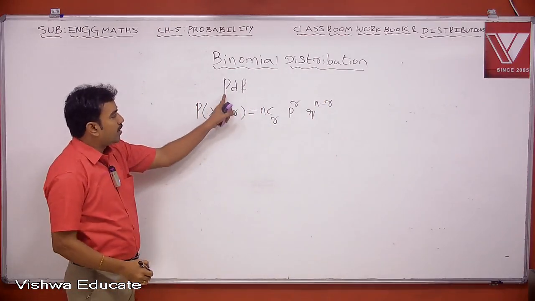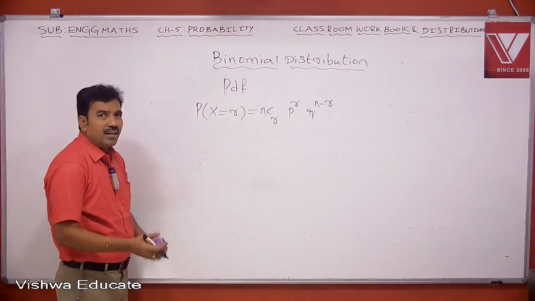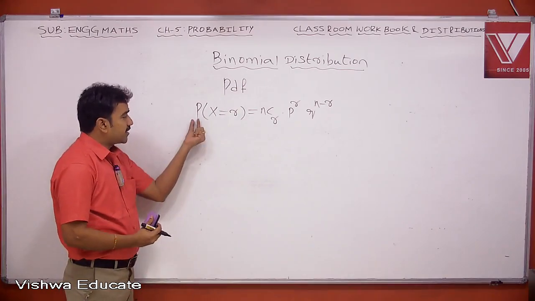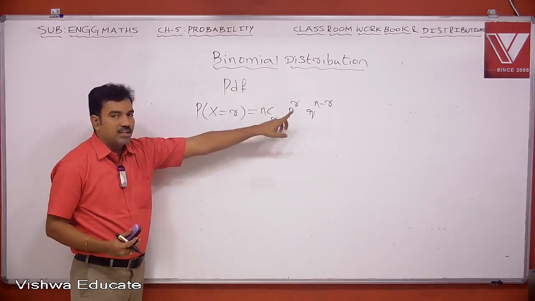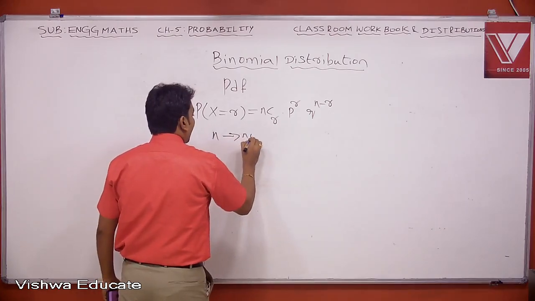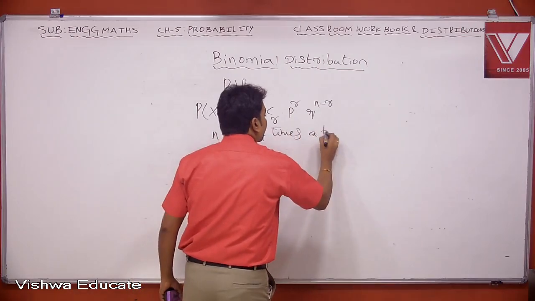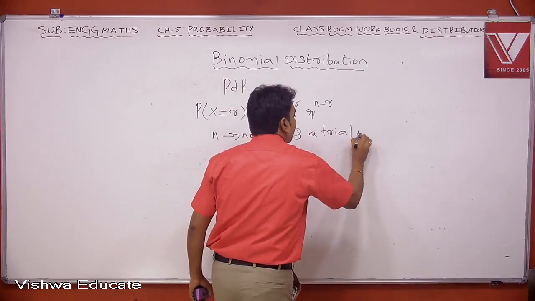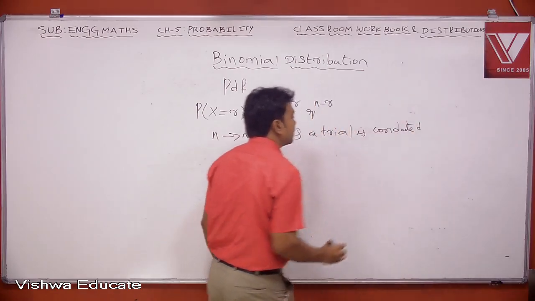This is the probability distribution function in case of a binomial distribution. Now let us discuss what is this capital P, small p, what is n, what is r, what is q. Here n is nothing but the number of times a trial is conducted.